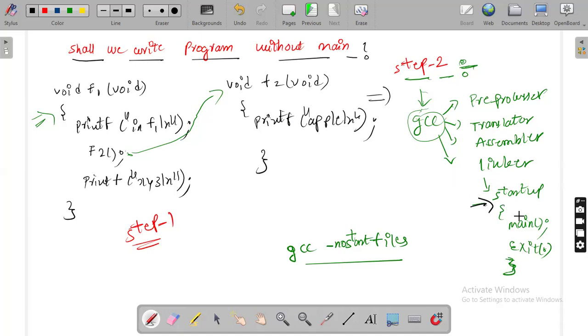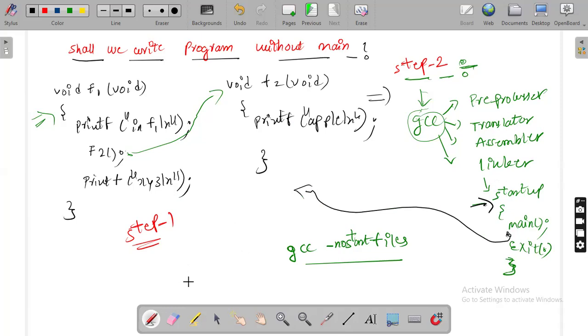So what is startup doing? Startup is trying to call the main function. So you are trying to jump into the main function, but you didn't write the main function. This is a conflict. Getting my point or not? Yes or no? Is this a conflict or not?